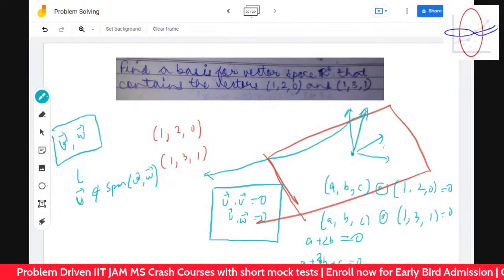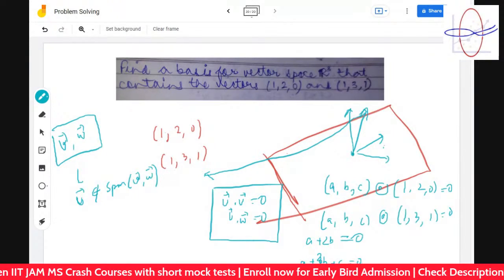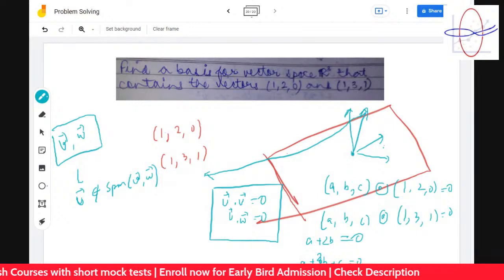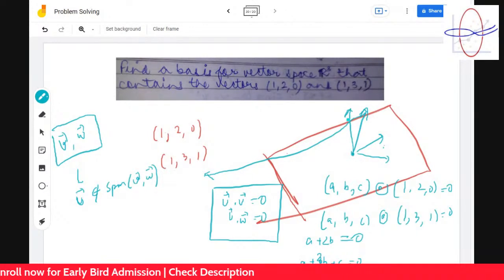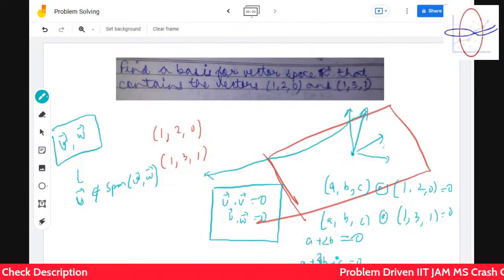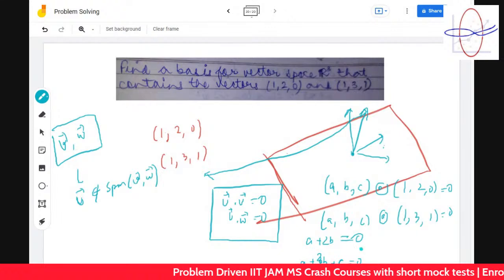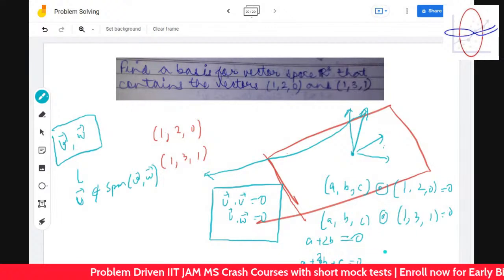We have these two equations and we have to find one non-trivial a, b, c, not a equal to b equal to c equal to 0.